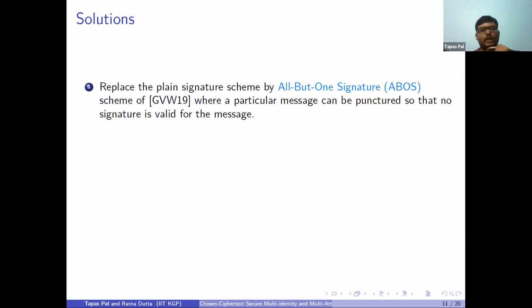This can be obtained from a verifiable random function or a computationally binding commitment scheme, so this can be achieved easily. This is the first solution: we replace the signature scheme by all-but-one signatures to remove the extractability property of witness PRF from the security proof.